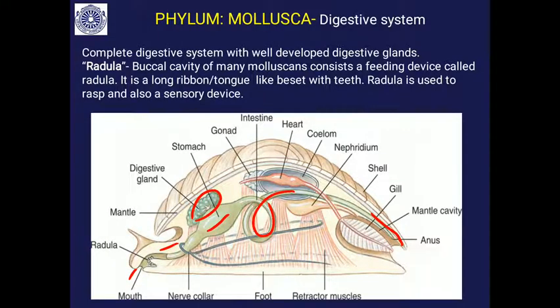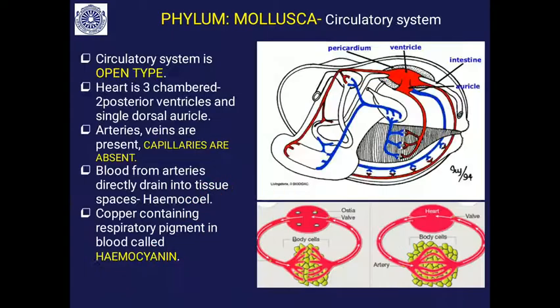The uniqueness about this digestive system is that in the buccal cavity of the majority of mollusca, there is a tongue-like structure beset with teeth, which is a feeding device for rasping the food. It is called the radula. It also works as a sensory device, similar to our tongue.